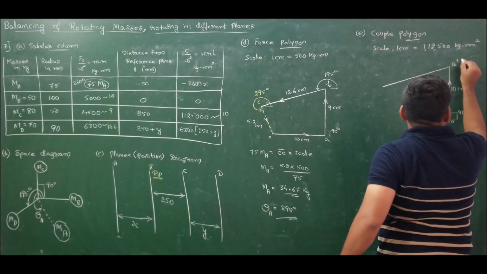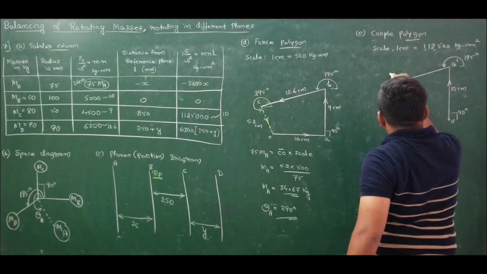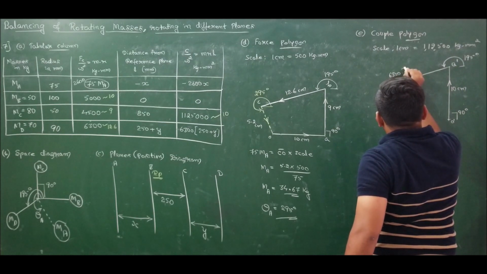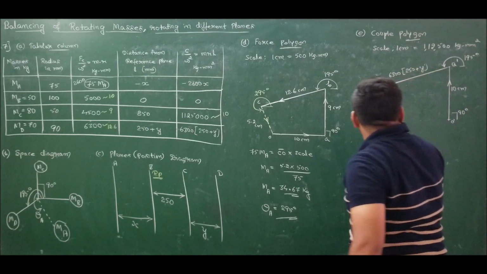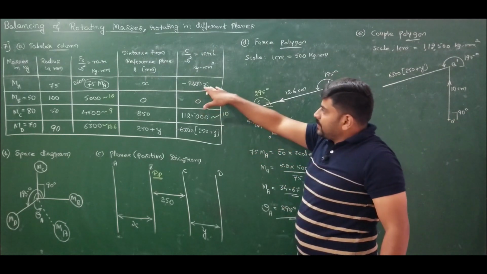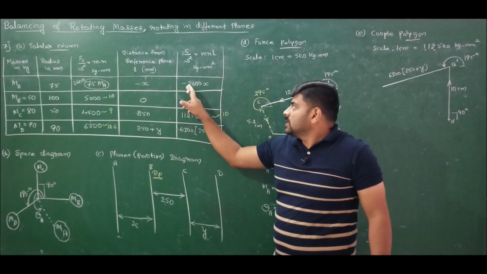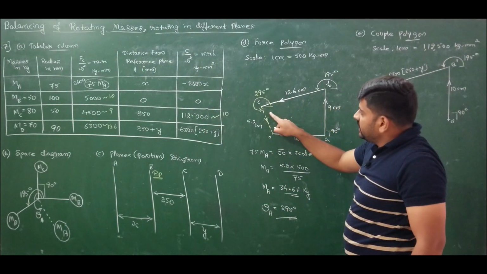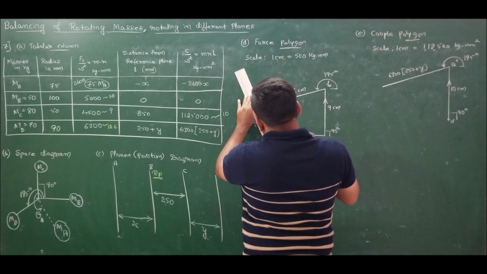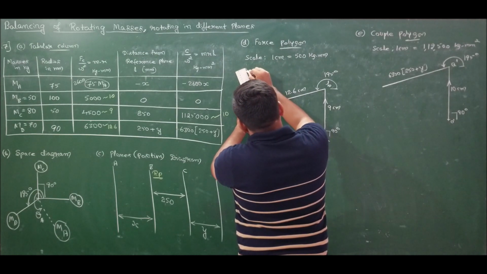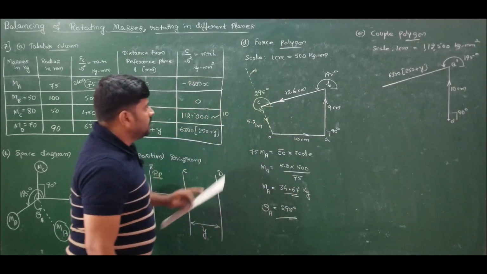How much is this angle? This angle is 195 degree, and this must be equal to 6,300 over 250 plus y. Now the closing side should be this one, but here a careful observation is it is negative, minus sign we have. So therefore positive angle is 295 degree. What is the negative angle? So negative angle will be here, which is completely opposite to this. This is the negative angle for mass A.